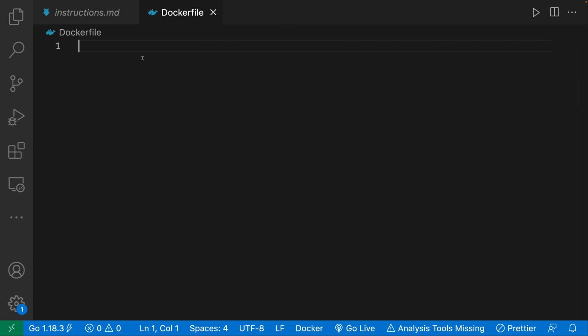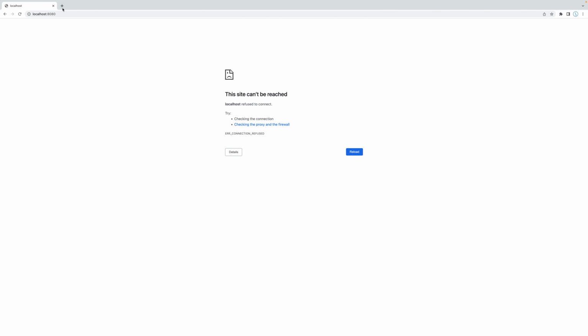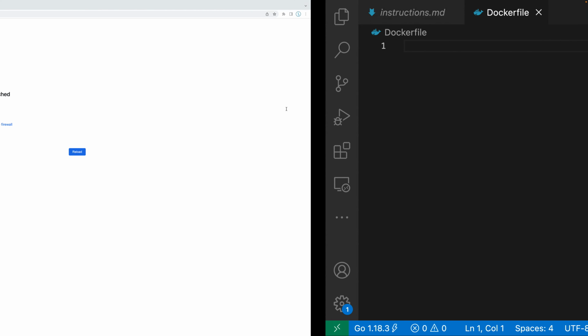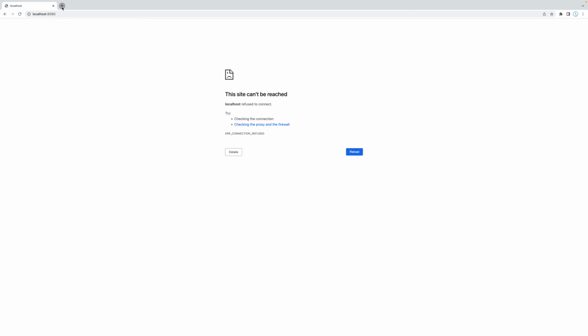So inside of this Docker file, the first thing that we want to do is to specify a base image. Now, in order to run this application, we need to have Go installed. Instead of doing that ourselves, again, we're going to specify a base image. But what base image will we have to utilize?